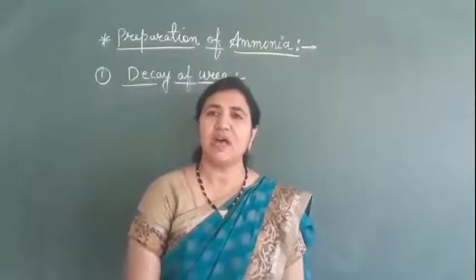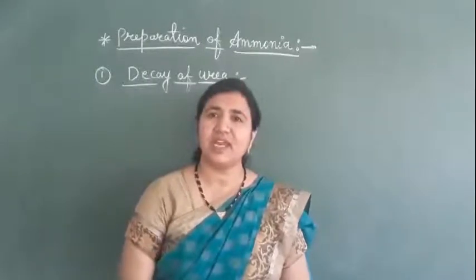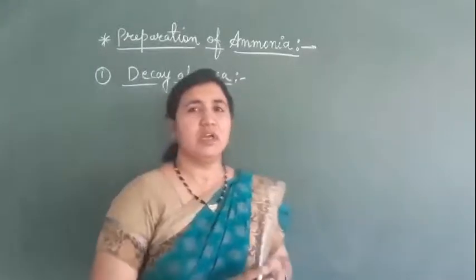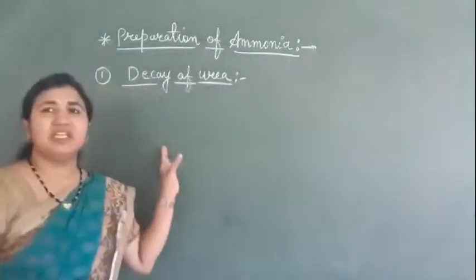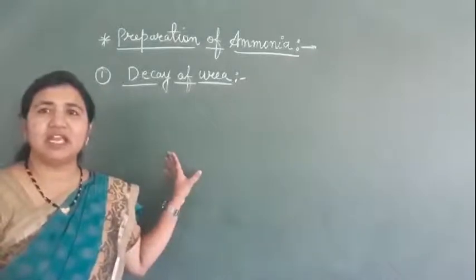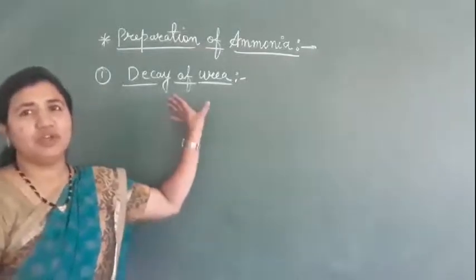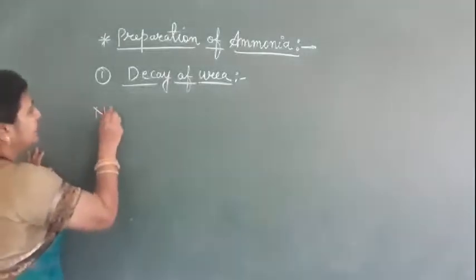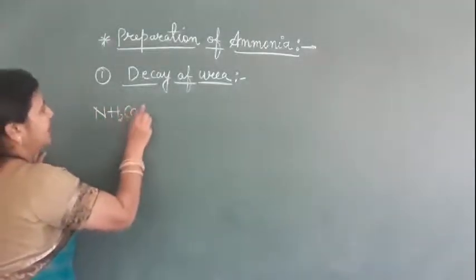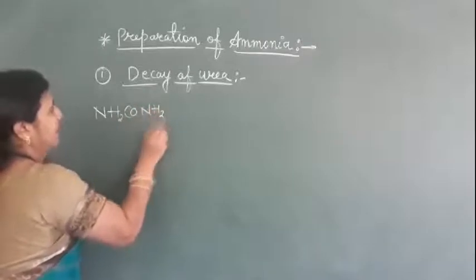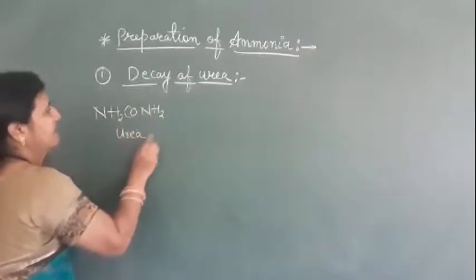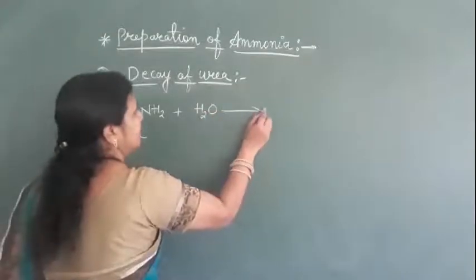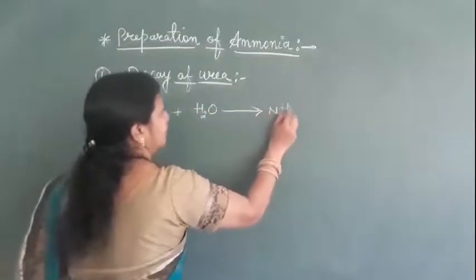We know that when ammonia is present in soil and water in small quantities, it will be present in the form of organic matter like urea. So by decay of urea we can get ammonia. How will we get it here? This is NH2CONH2, urea. Urea when it reacts with water will first give ammonium carbonate.